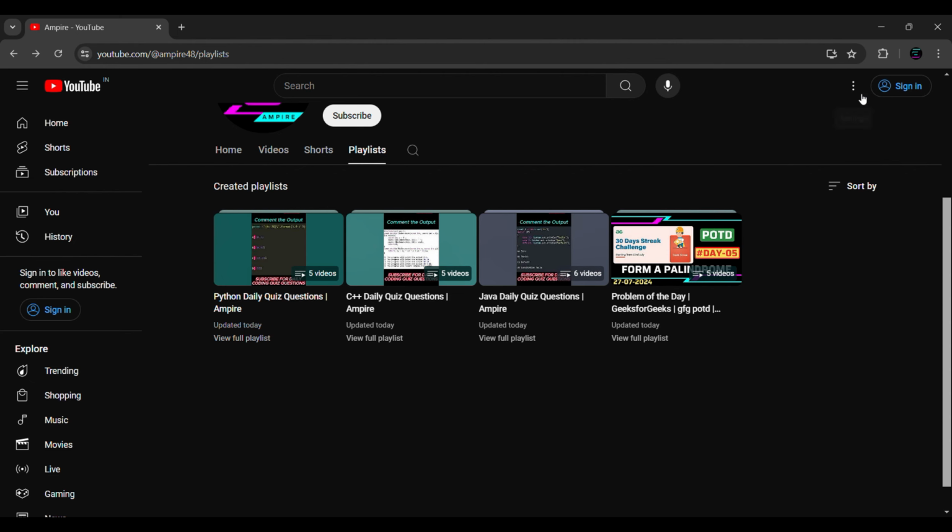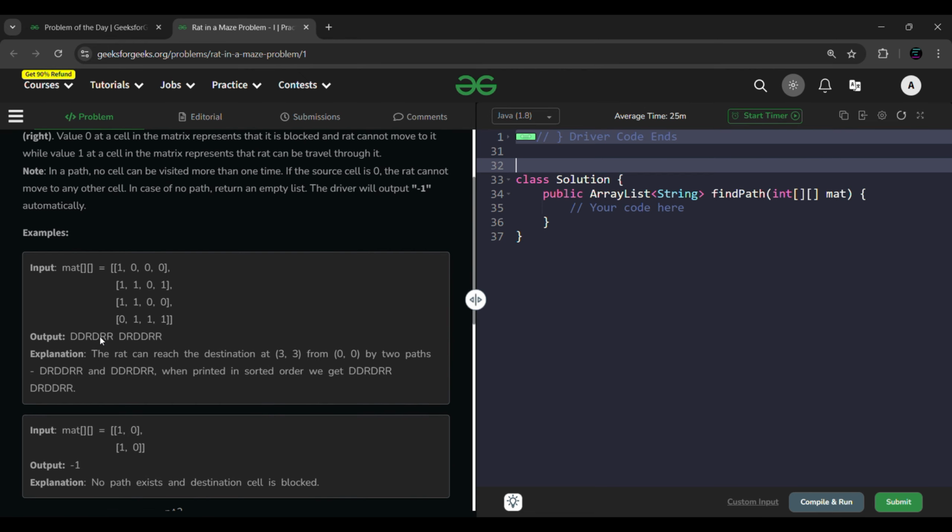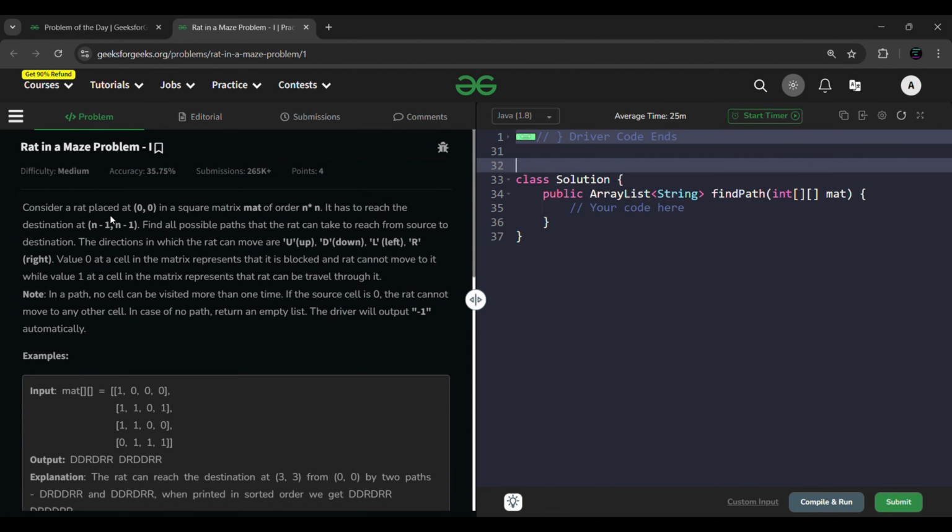So the Rat in a Maze problem, I know about this problem because it's a popular problem for the topic backtracking. So here we simply have to use backtracking. Here the question is that we have to start from the initial step, we will be placed at 0, 0, that is the first location, and from here we need to find all the possible ways to reach the last point.